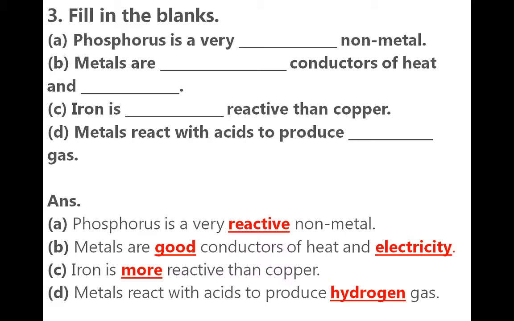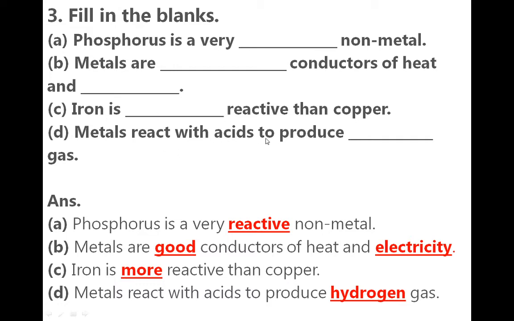So here the answer is reactive. Metals are dash dash conductors of heat and electricity. Yes, good conductors of heat and electricity. Iron is more reactive than copper, or copper is less reactive than iron, so here iron is more reactive.